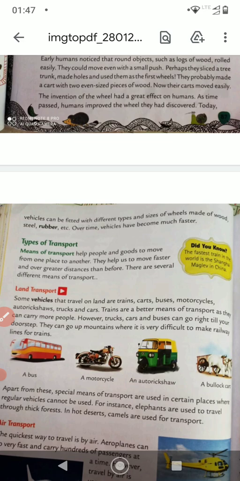After this I'm going to send a small YouTube video about the story of wheels, or the invention of the wheels, and then I'll send you the hard words for this chapter. Okay, chalo, see you.